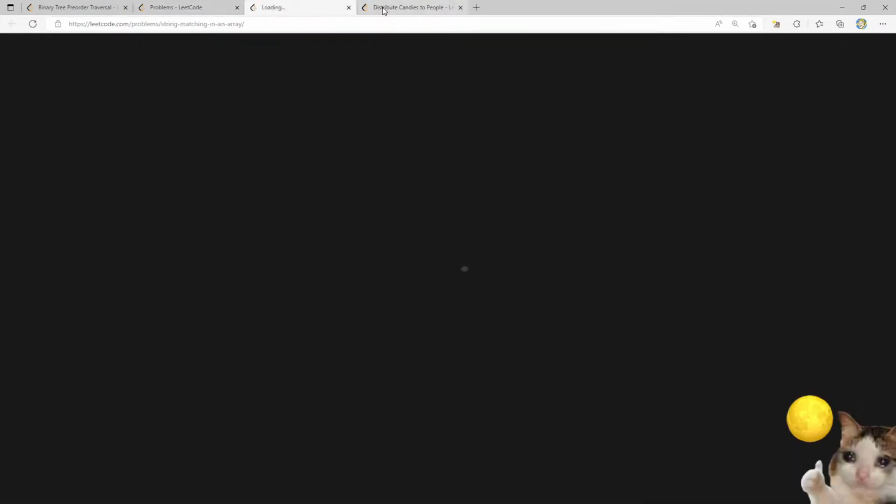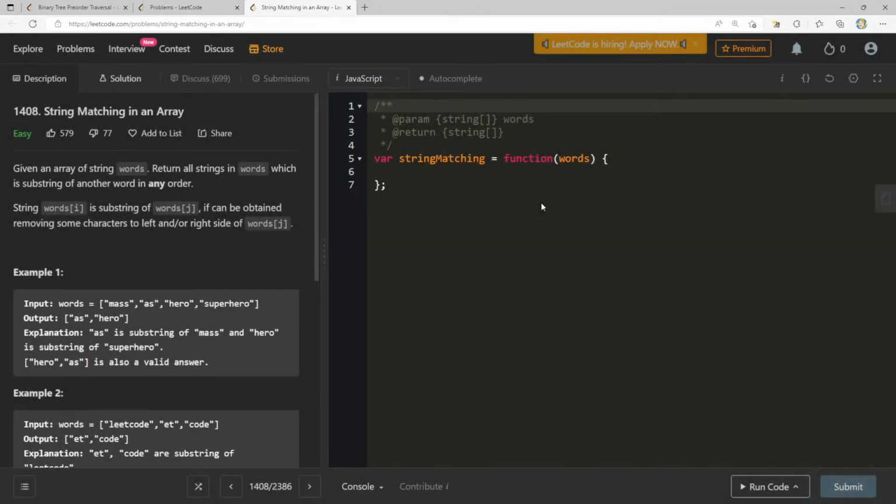String matching in an array. Let's see what we got. All right, so given an array of string words, return all strings in words which are a substring of another word in any order. Crazy. Let's see. String words[i] is a substring of words[j] if it can be obtained by removing some characters to the left or right of words[j].